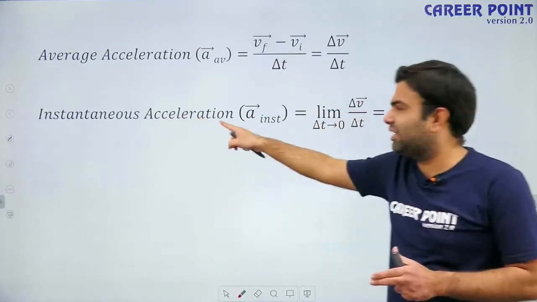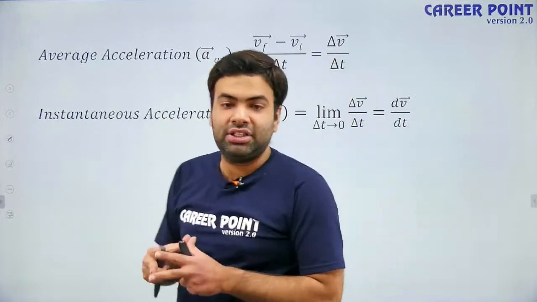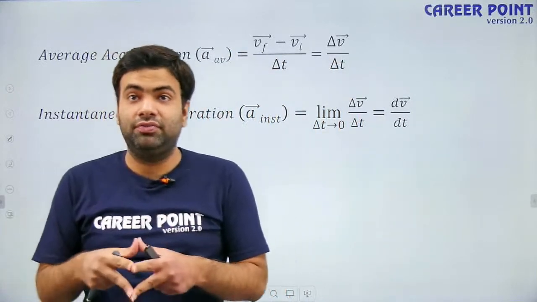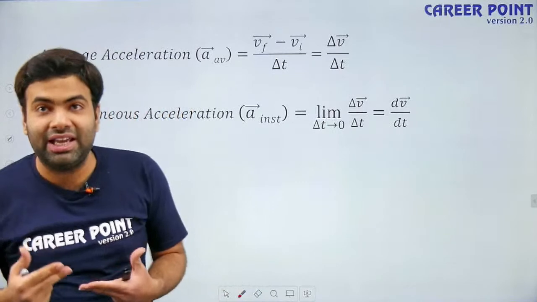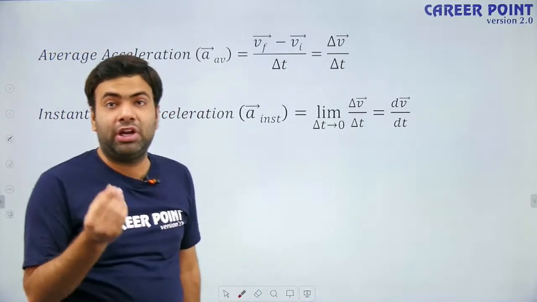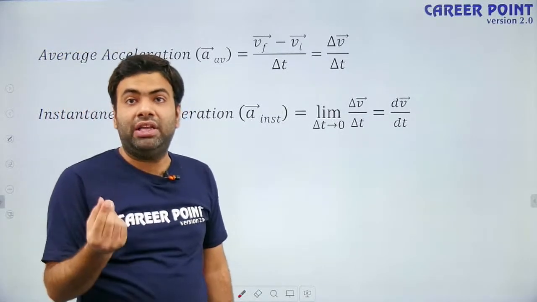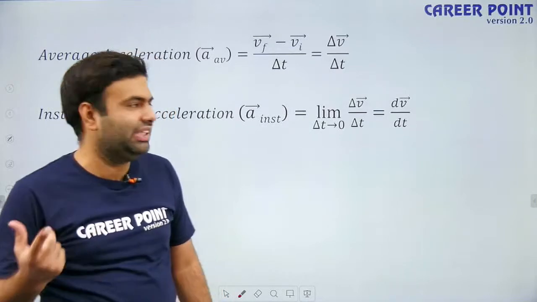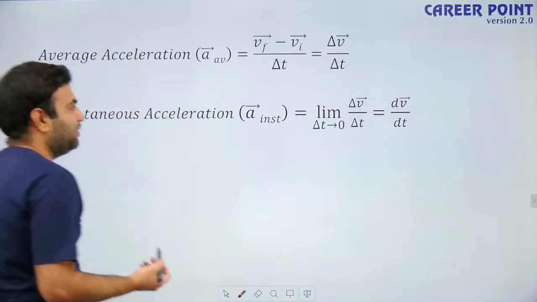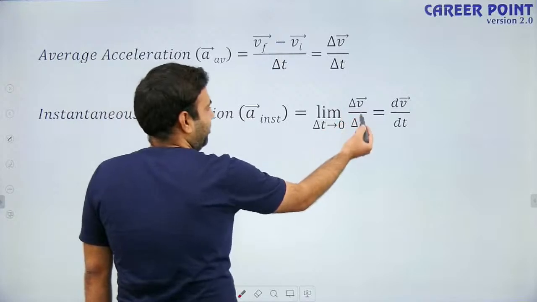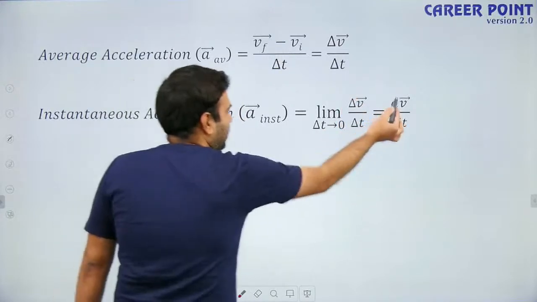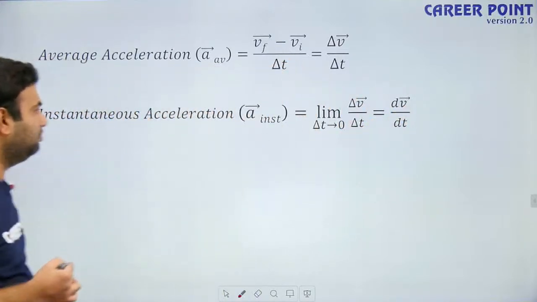Instantaneous acceleration can be treated as change in velocity upon time when the time duration is very small. That is why it is limit delta t tends to 0, delta v by delta t, which is dv by dt, the differentiation of velocity with respect to time.